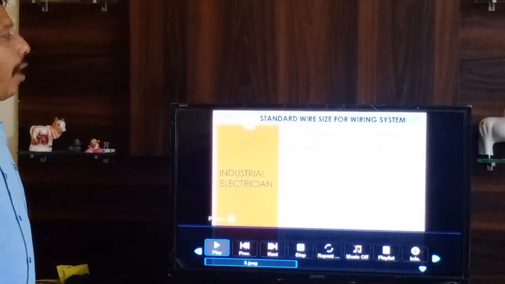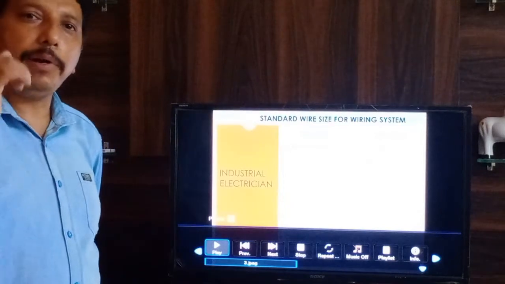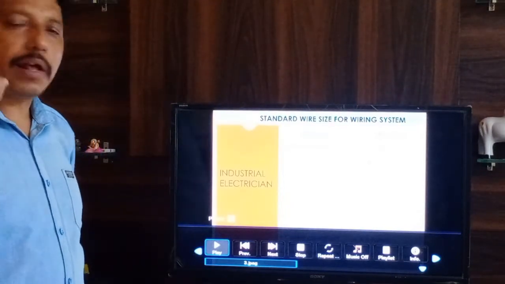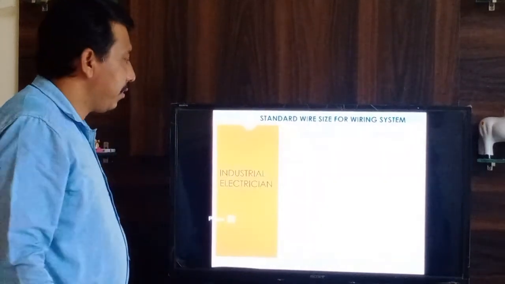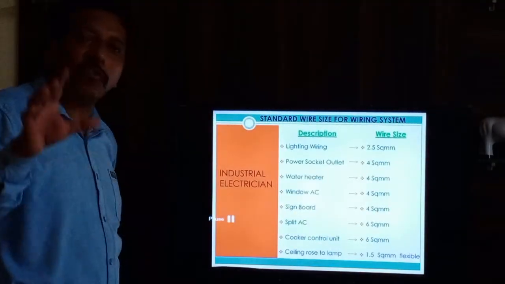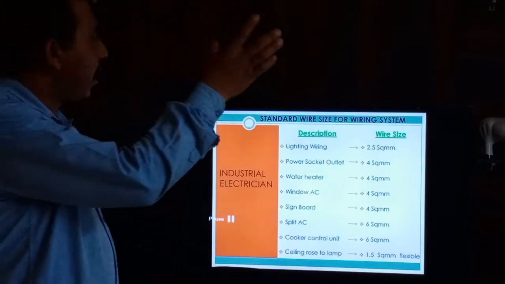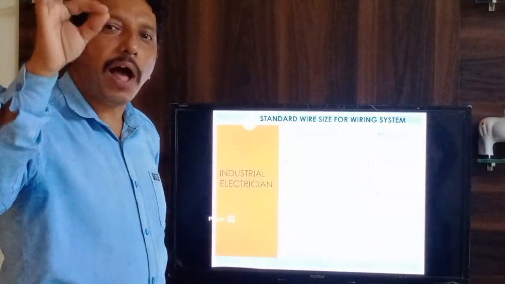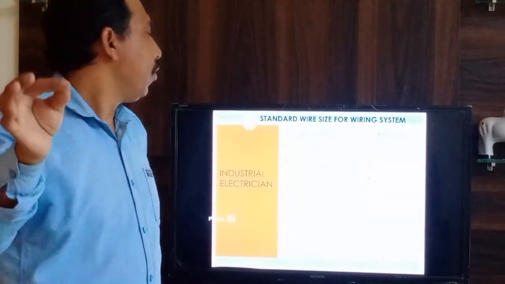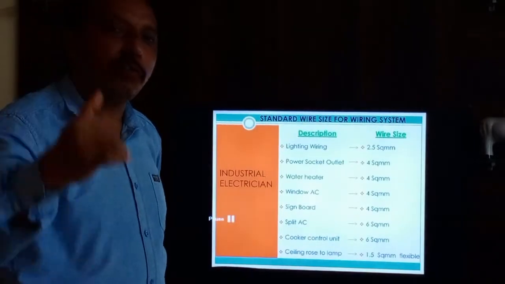Okay, standard wire size for wiring system. If you go to a building or project, there are standard wiring sizes as per your drawing. As per your drawing, you can check the wire sizes: which size of wire is needed, how many wires you can use in the wiring, and which type of wiring. All the details are given in your drawing.